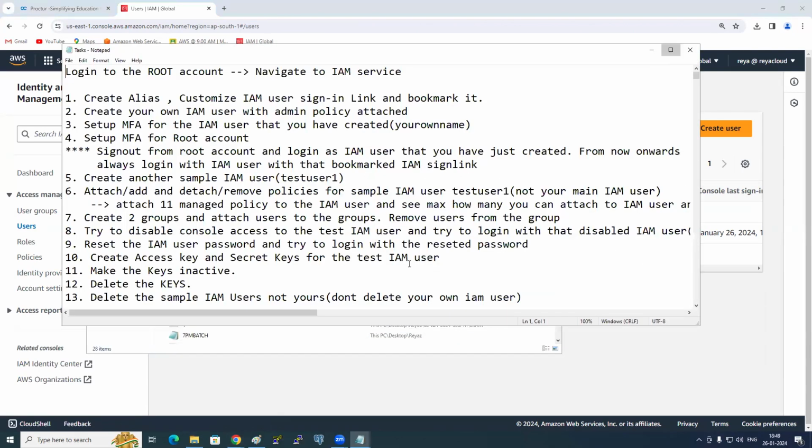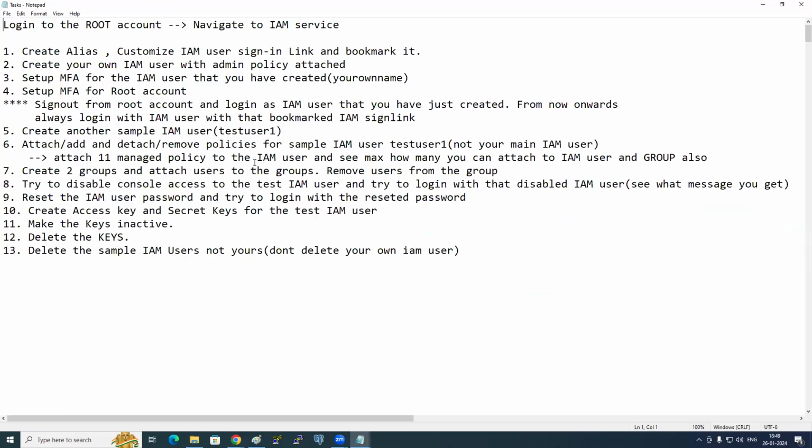See here, Nana. What account do you have at the moment? Root account. Log in with the root account and navigate to which service? IAM service. What do you need to do first? Create an alias, customize the IAM user sign-in link, and then bookmark.